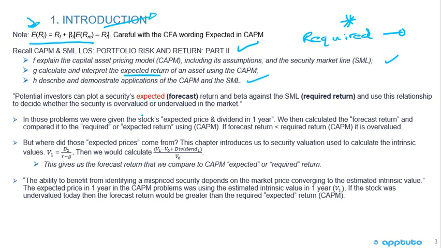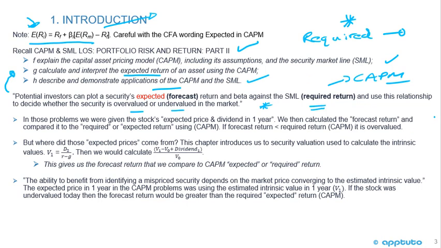So remember the wording there, potential investors can plot a security's expected forecast return and beta against the security market line, which is the required return. That's what we're doing with the CAPM, okay? And use this relationship to decide whether a security is overvalued or undervalued in the market. And we've done this before. We did this in portfolio management, okay? Equity section comes after portfolio management. But if you're studying the equities first, then here's a forecast of what's coming up in the portfolio management, okay?